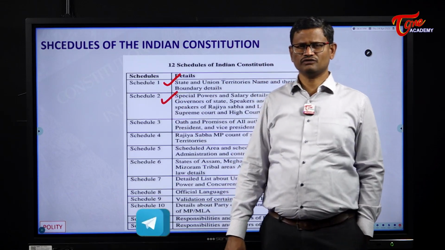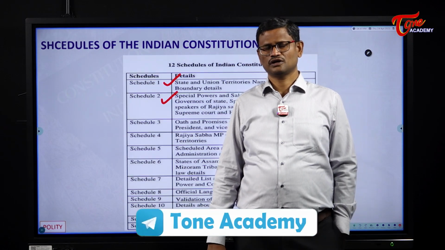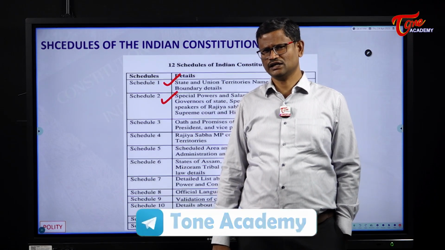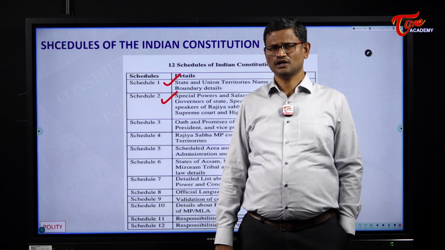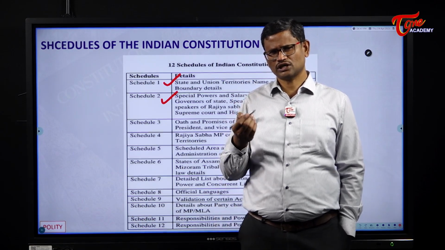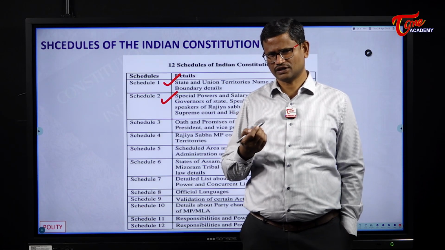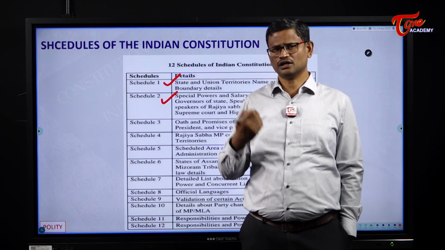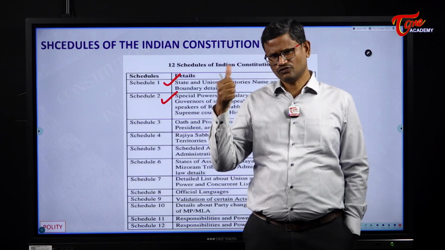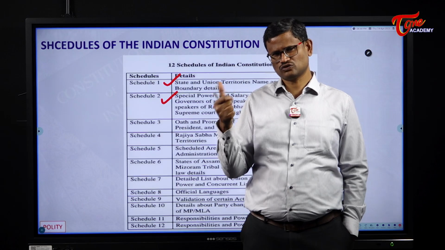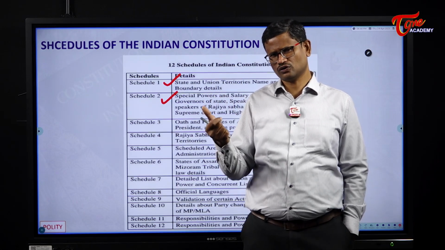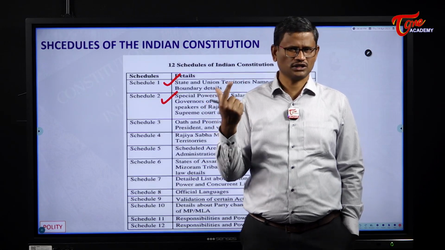the second schedule of the Indian Constitution speaks about the salaries, allowances and emoluments of certain constitutional authorities under the Indian Constitution. For example, under the Indian Constitution, we have the office of the President, office of the Governor, a Judge of Supreme Court, Judge of High Court, and the Comptroller and Auditor General.